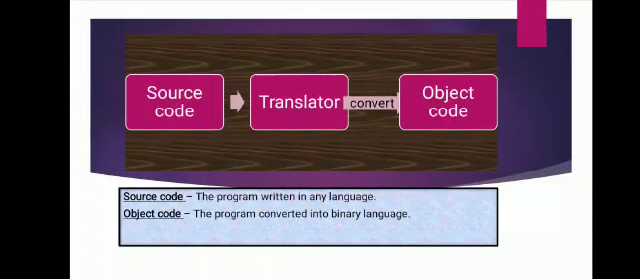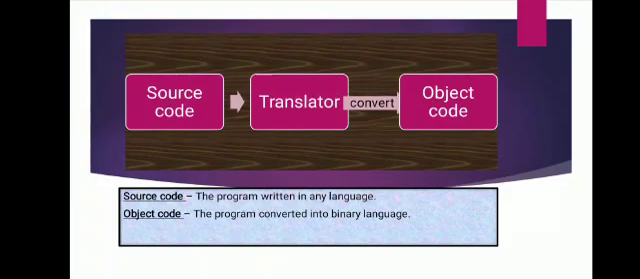See, one process diagram I had made here. The language translator is a program that converts source code program into object program. Say for example, source code is given. Now with the help of translator, it is converted into object code.